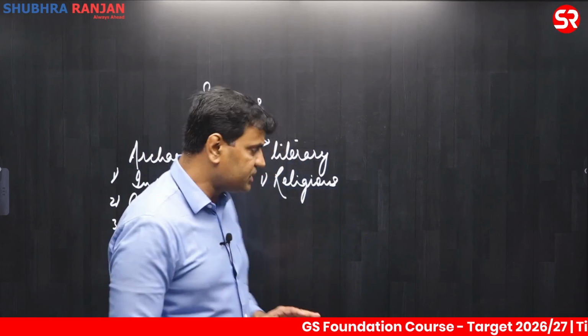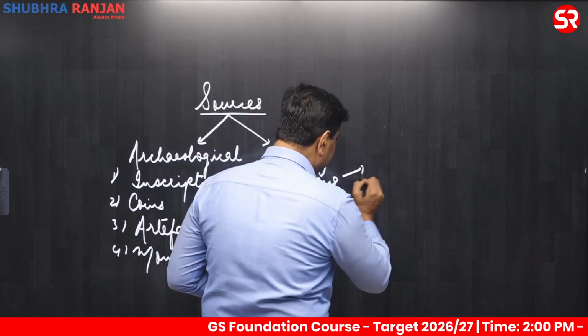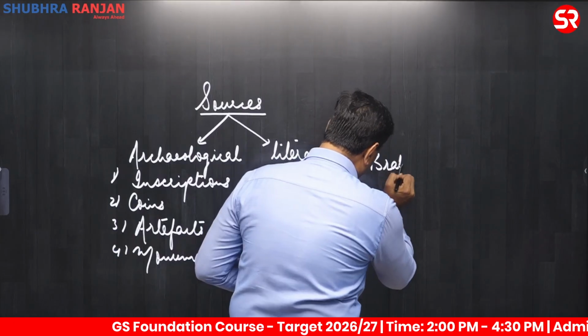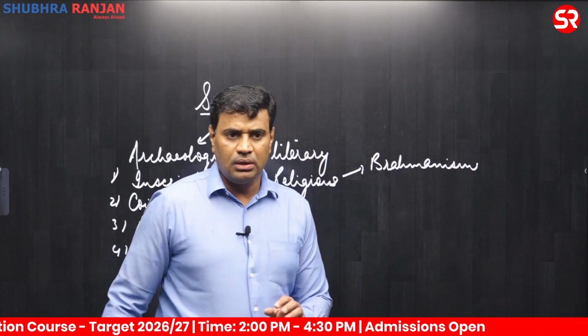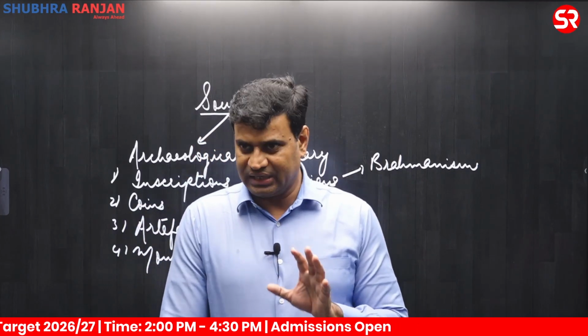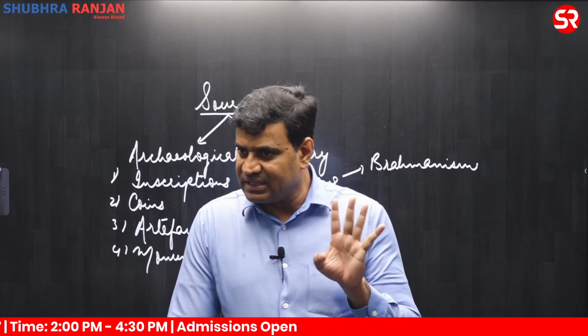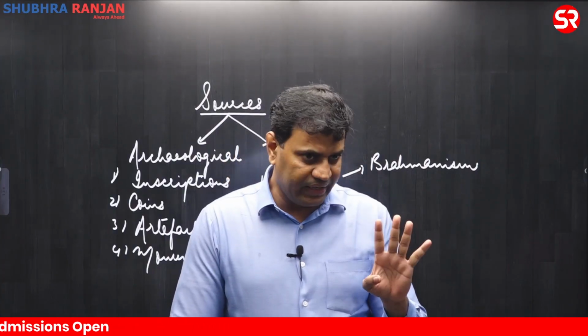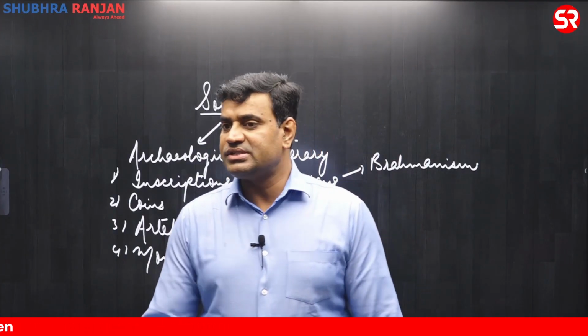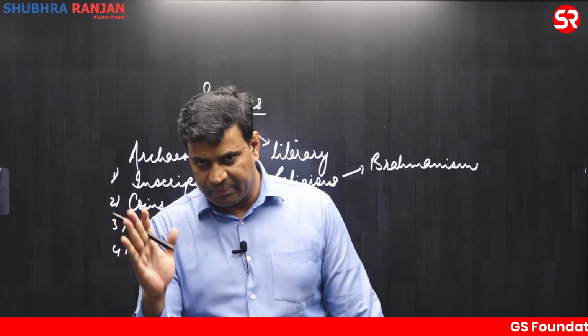In the field of religious literature, we have religious literature related to Brahmanism. The most important literature related to Brahmanism were the Vedic literature. Four Vedic Samhitas are there, that is Rigveda, Samaveda, Yajurveda, and Atharvaveda. These Samhitas were followed by the Brahmanas.